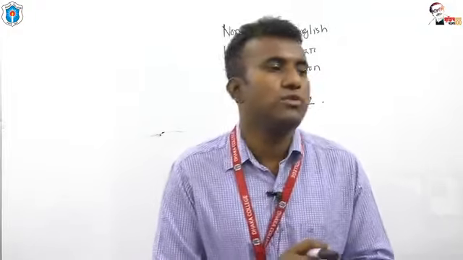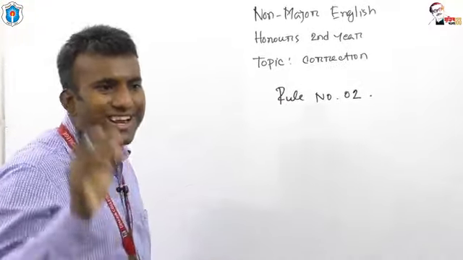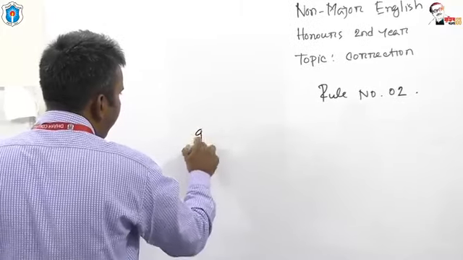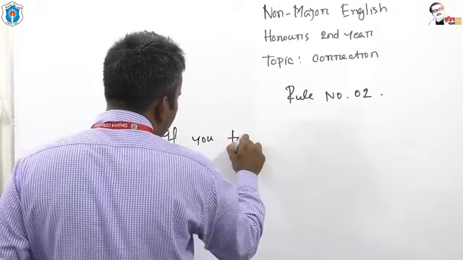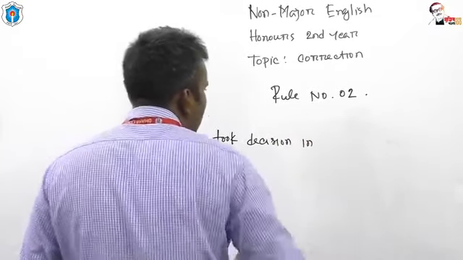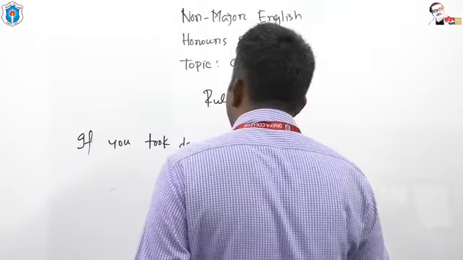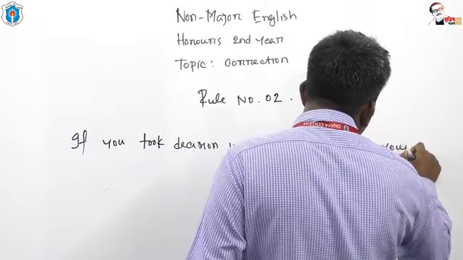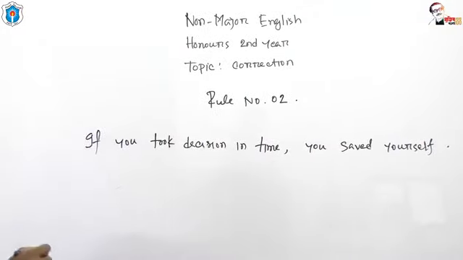My dear students, look at the board. This is rule number 2, and we are talking about correction related to conditional sentence. If you took decision in time, you saved yourself. This is our first example, okay?